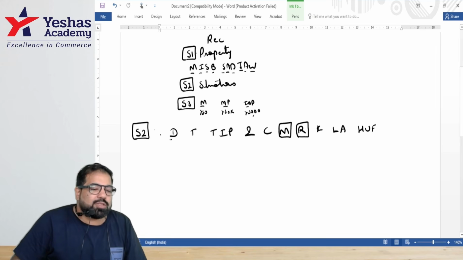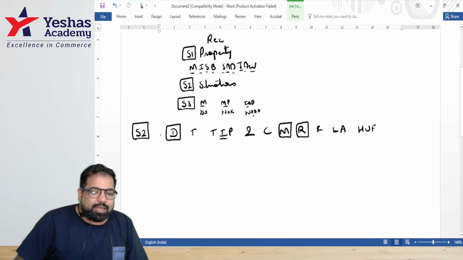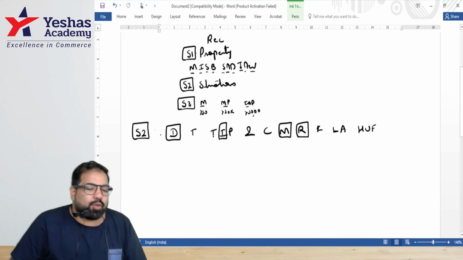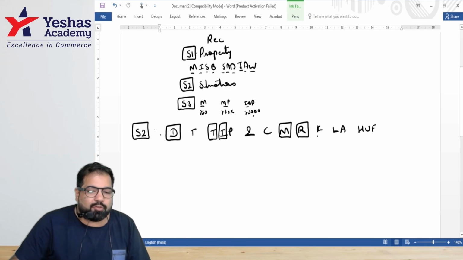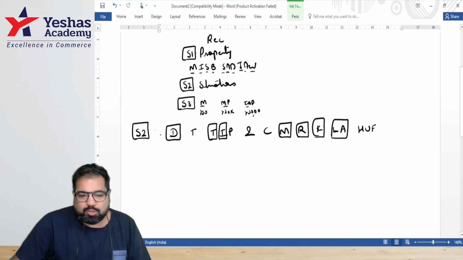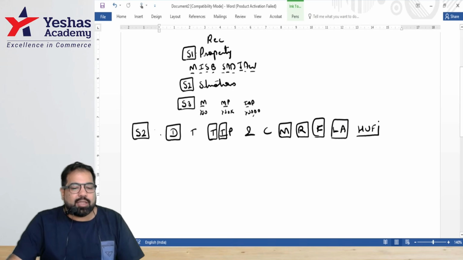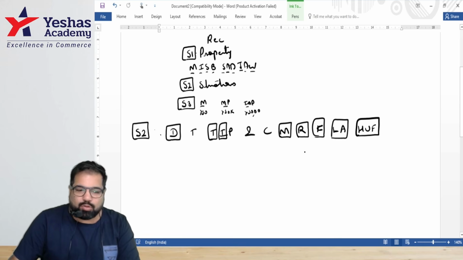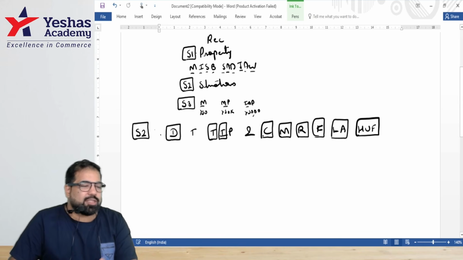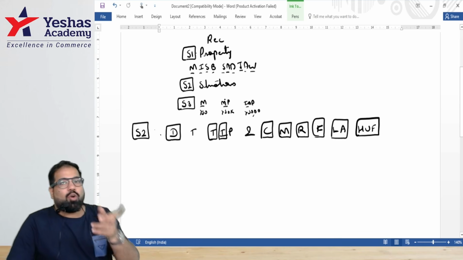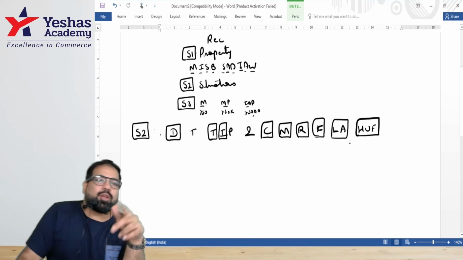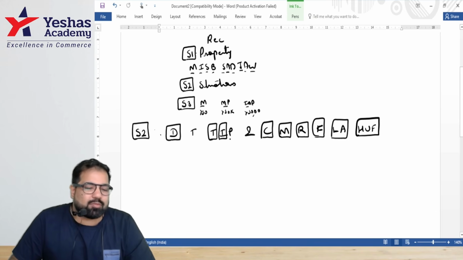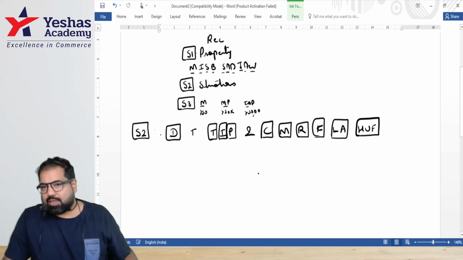If you get any money on someone's death or inheritance, there is no tax. If you get money from a trust or a fund or a local authority, also there is no tax. If a Hindu undivided family on its partition gives members some money, there is no tax. On COVID hospitalization, whatever money your friends gave you, or on death, up to 10 lakh from your employer, there is no limit, guys, no tax. And some specified persons like slum dwellers, also there is no tax.